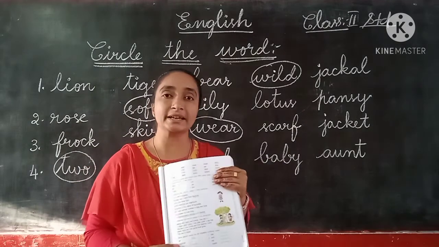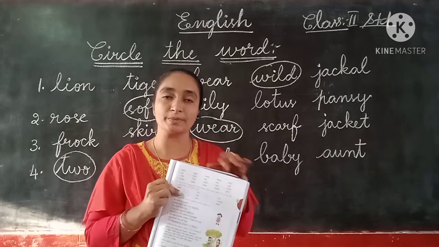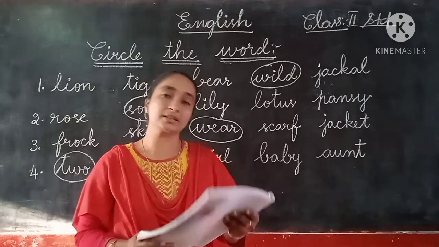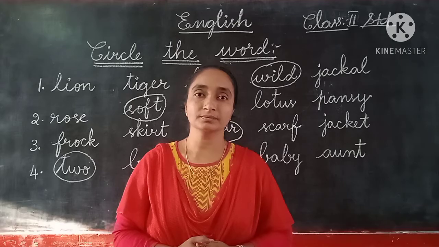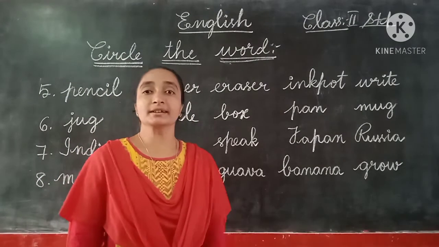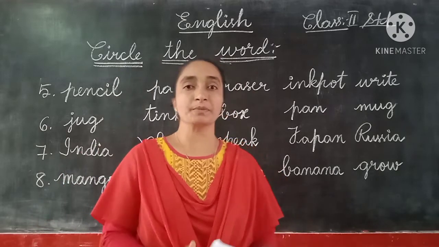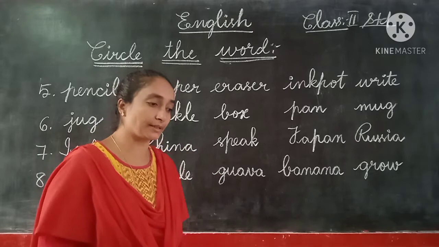Now let us see the second set. The textbook page number 59. The next page, children. Here we have the remaining 4 sets. Let us see, children, the remaining 4 words here we can see.